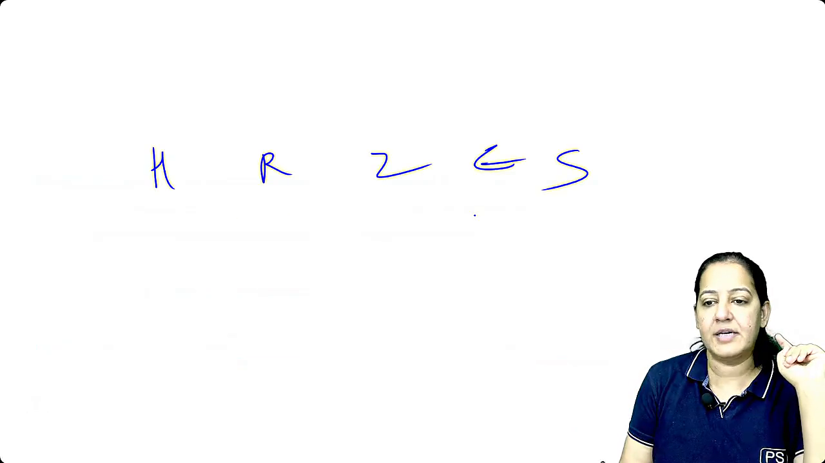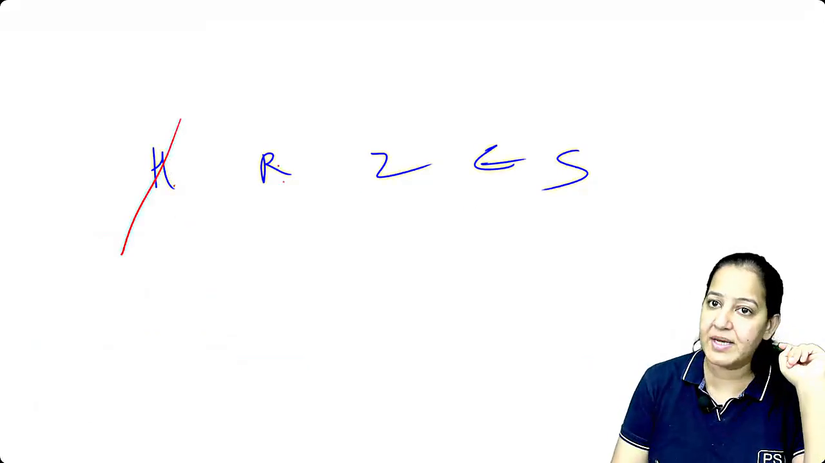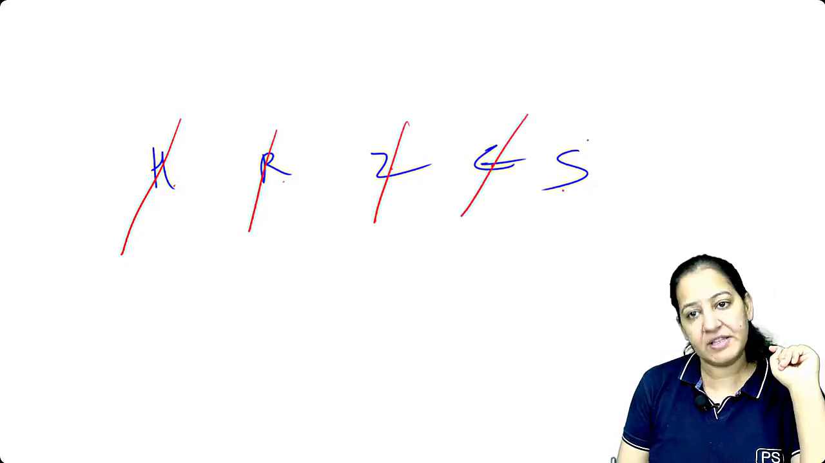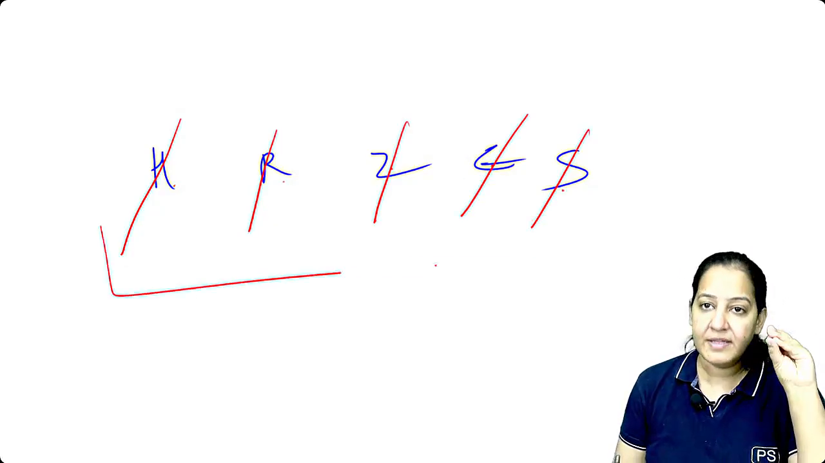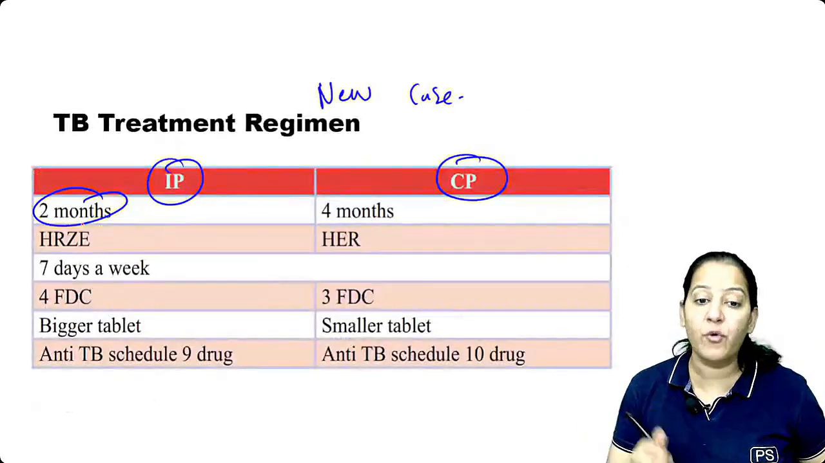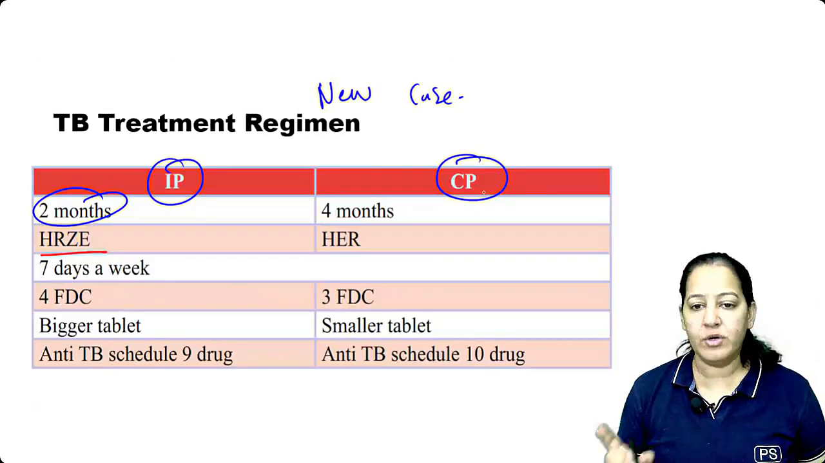HRZES. Is pharma class done? You know what is HRZES? I guess everyone knows: H is isoniazid, R is rifampicin, Z is pyrazinamide, E is ethambutol, and S is streptomycin. These are the 5 anti-TB drugs which are provided to treat TB. So out of them, which 4 are given? Here 4 are given, HRZE. S we don't give. S is injectable.